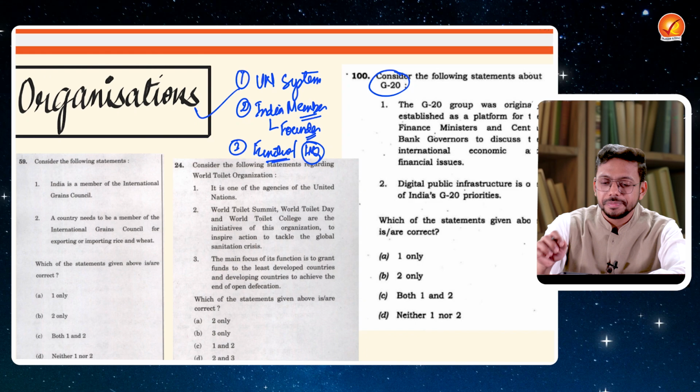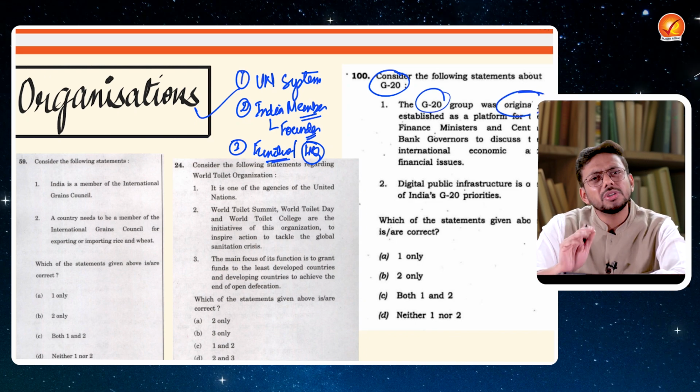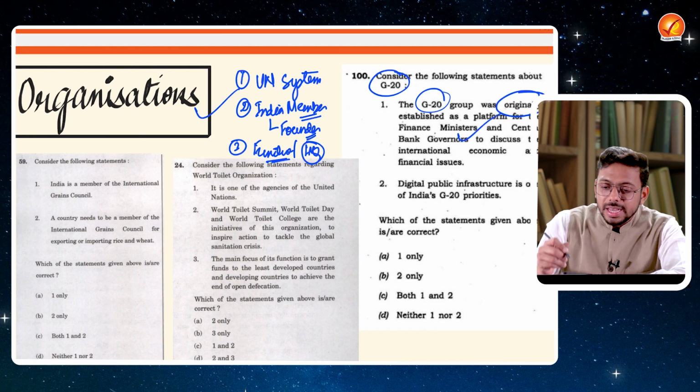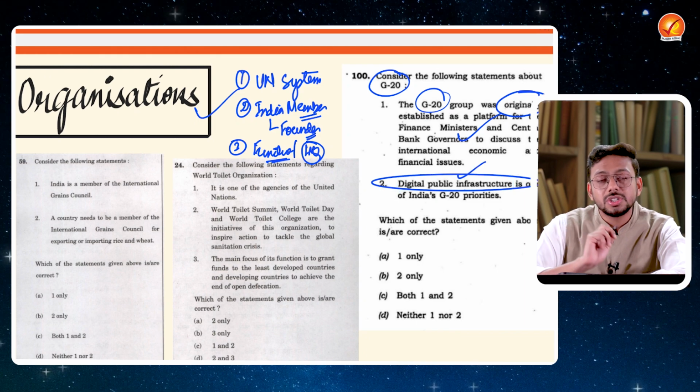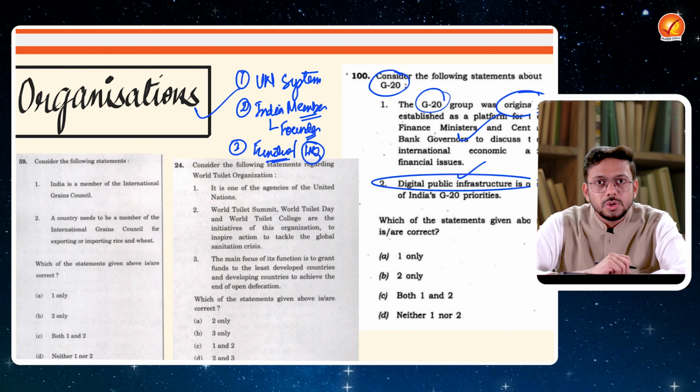So look at it over here. What is the evolution of this particular thing? G20, a very important organization, no doubt about this. So what is the evolution of it? Then what are the initiatives taken by this organization? Whether this initiative, the digital public infrastructure, is an initiative under G20? That is the question UPSC has asked.